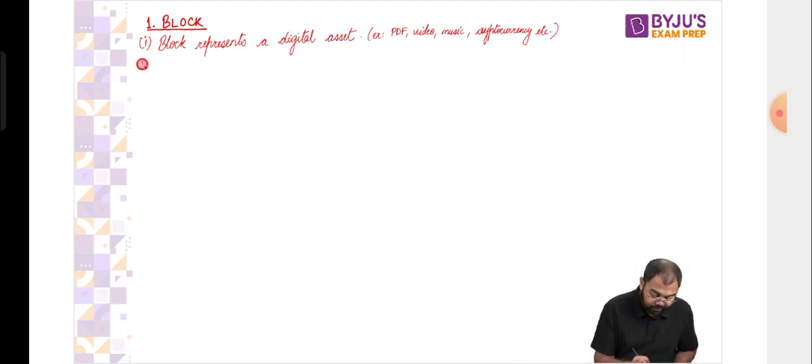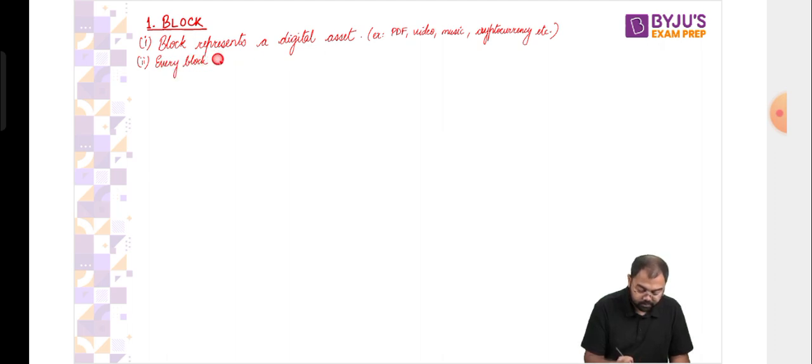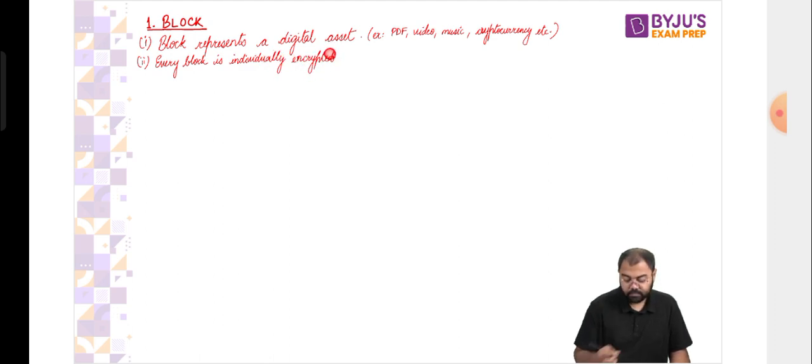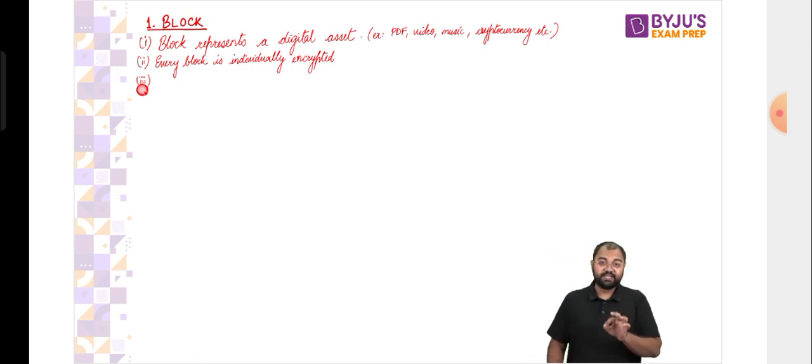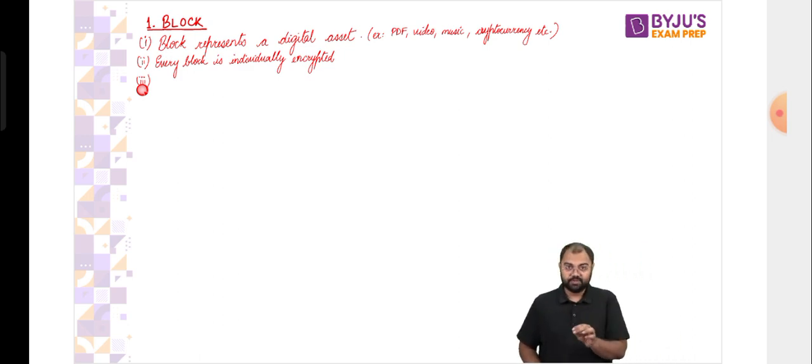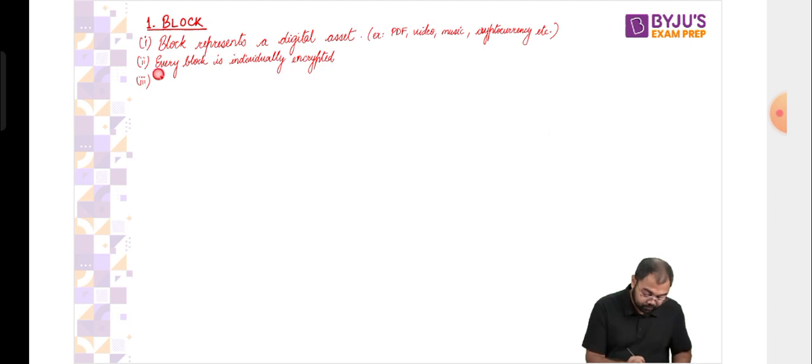Now, one thing that we see is that every block is individually encrypted. There is a very important part of this encryption, and this is with regards to the block addresses. Every block will be represented by a certain address, and this address is called the hash. This is the hash of the block. This block address contains all the information about the block, and at the same time, it is also encrypted. So every block has its own address called a hash.